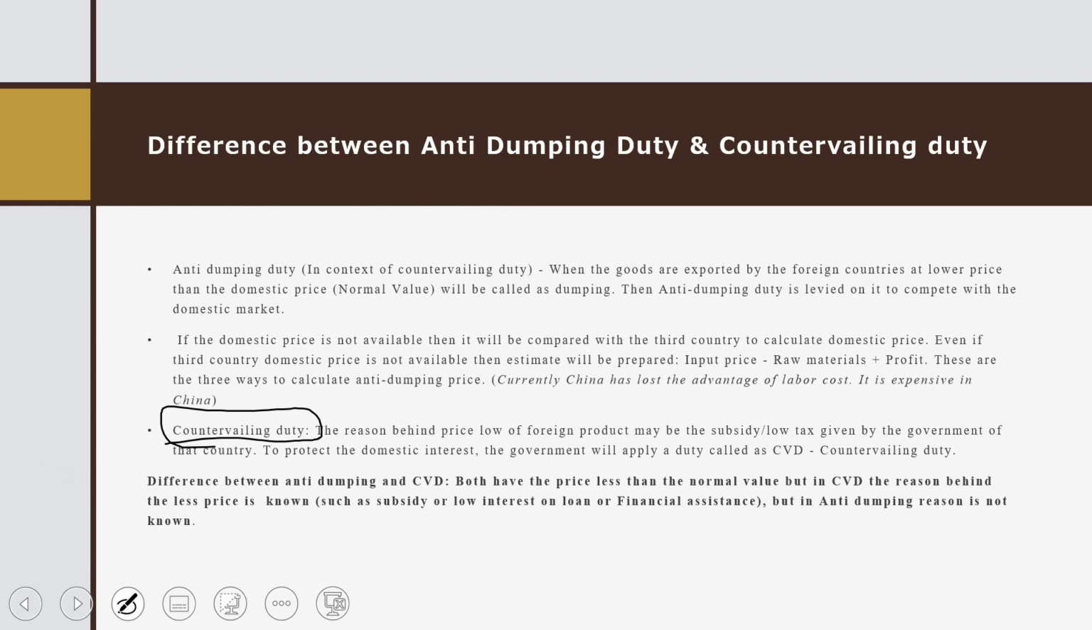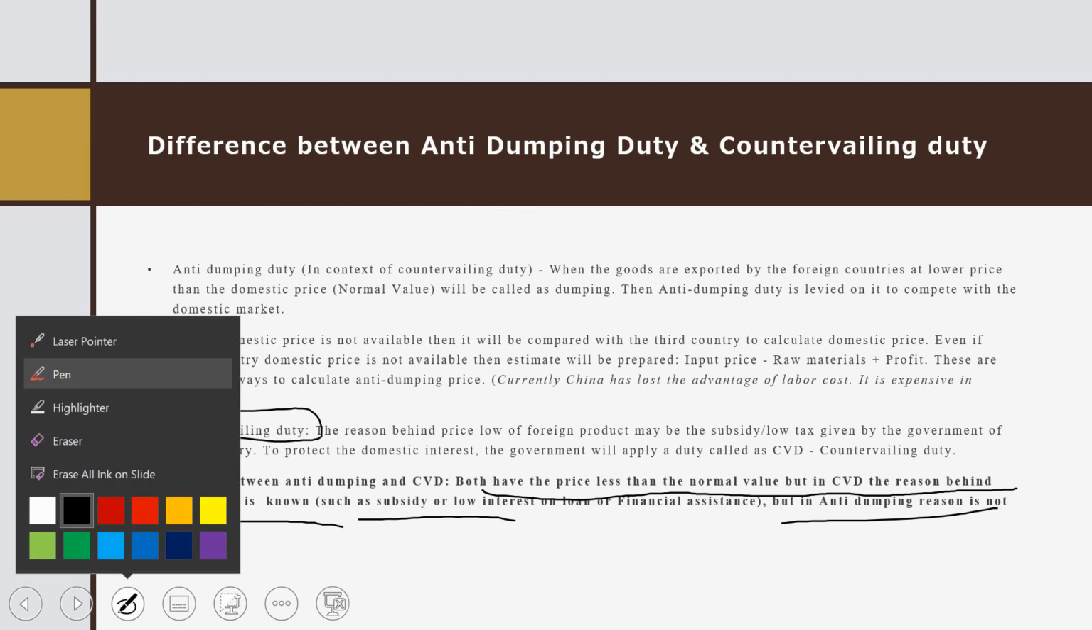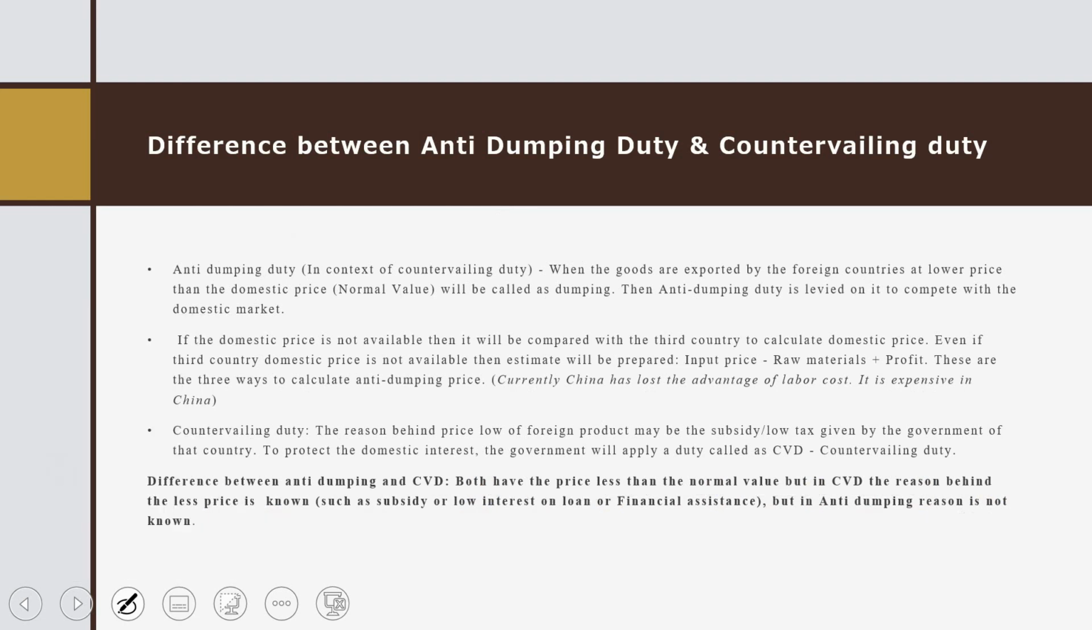The difference between anti-dumping duty and CVD is that both have the price less than the normal value, but in CVD the reason behind the lower price is known, such as subsidy or a loan being provided at lesser interest, but in anti-dumping duty the reason is not known. So I hope you understand it. Okay, that's why it is a very important topic, that's why I have put stress on this concept.